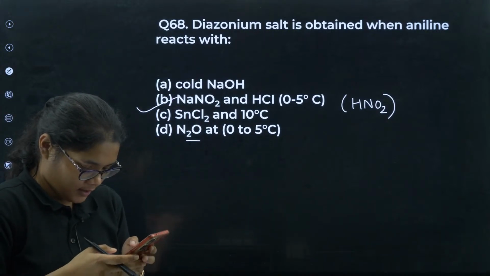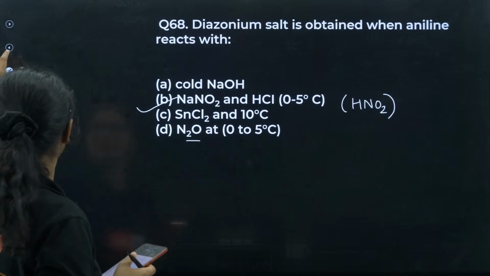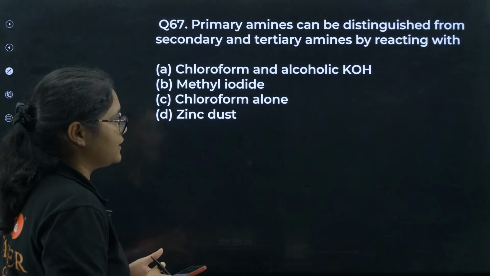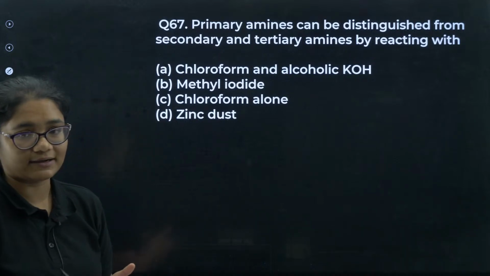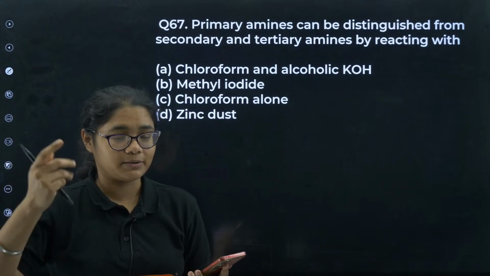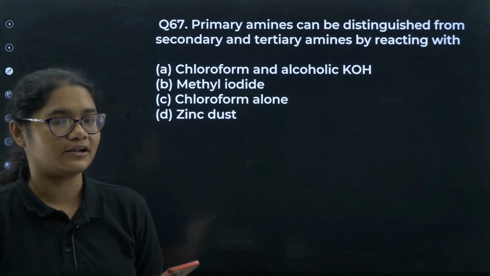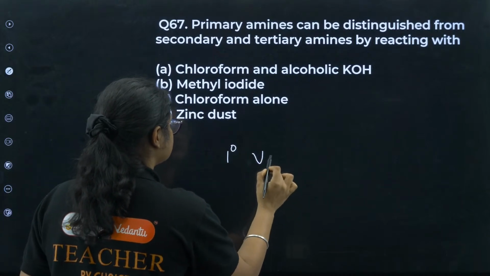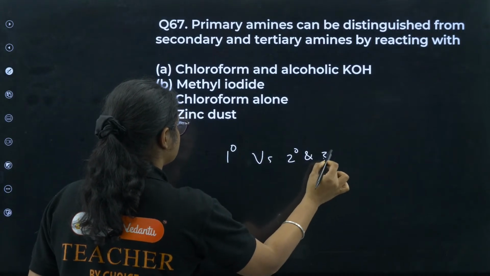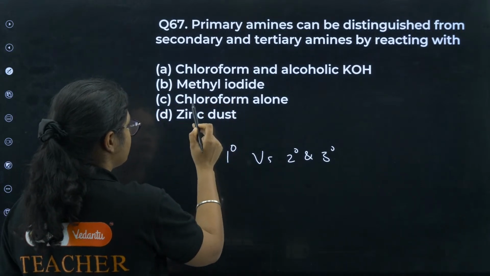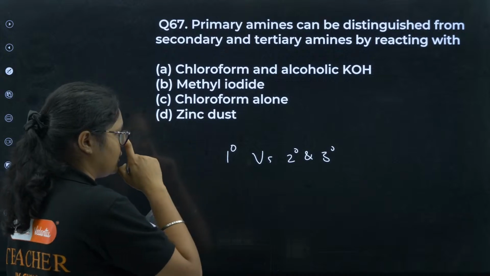Okay, fine. Moving to the next question. Primary amines can be distinguished from secondary and tertiary amines by reacting with. What is the way you can differentiate between primary, secondary and tertiary amines? The options are chloroform and alcoholic KOH, methyl iodide, chloroform alone, zinc dust.